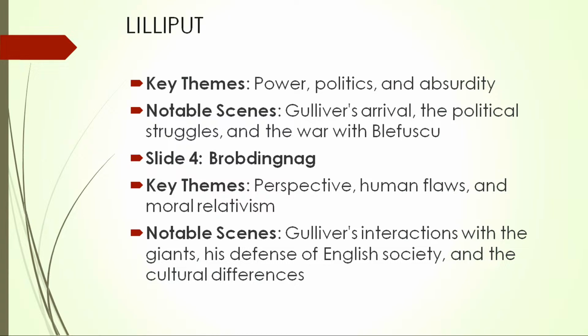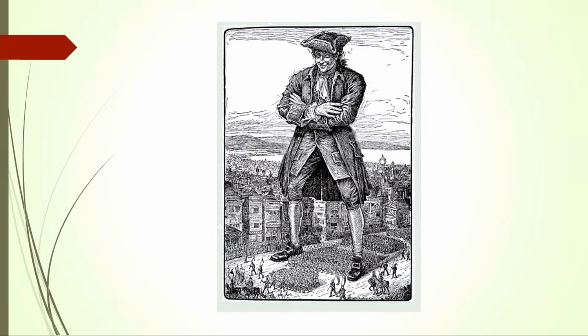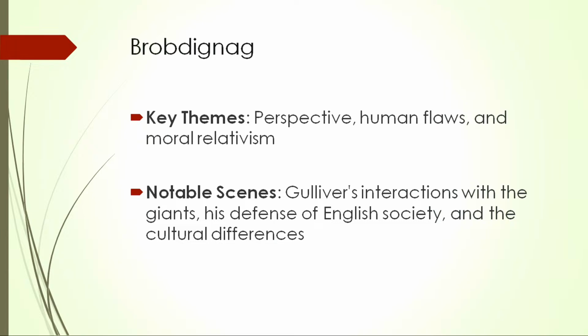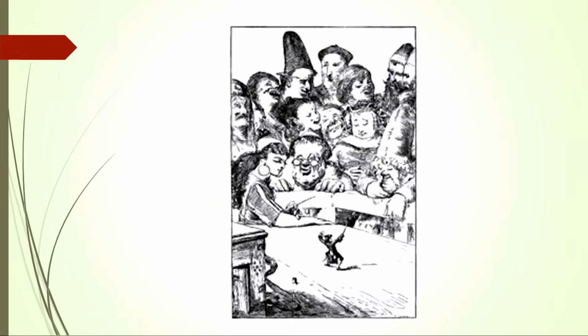So we have already seen Lilliput and Brobdingnag, and that's seen from the Brobdingnag section, where Gulliver is tall, and you can see all the small people over there. In this also we have seen the notable scenes are where the giants put Gulliver down for his lack of knowledge. And this is a picture from Brobdingnag, where the little guy in the middle performing a show is Gulliver for the entertainment of all these giant people of Brobdingnag.